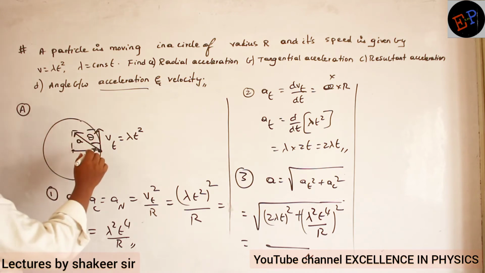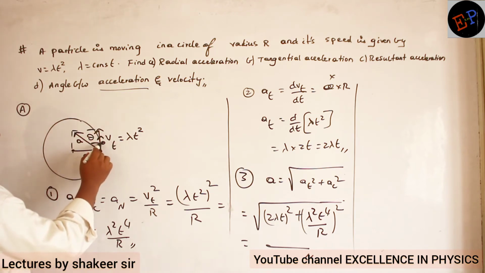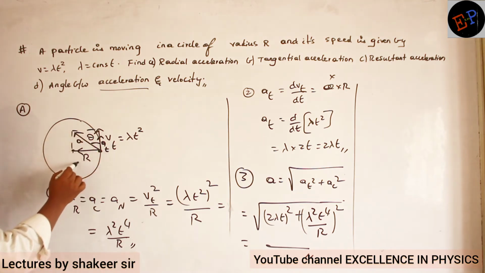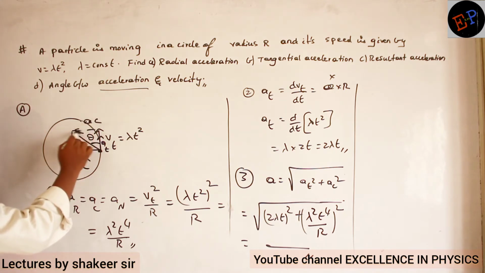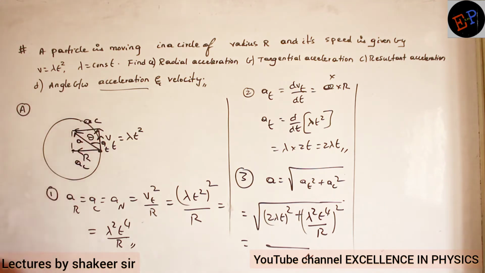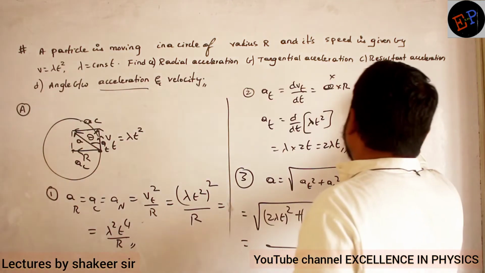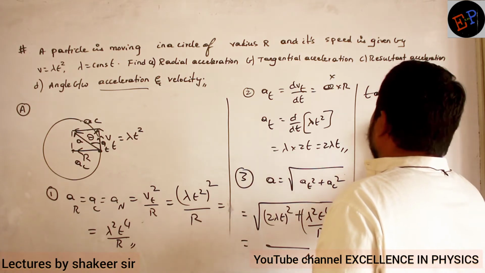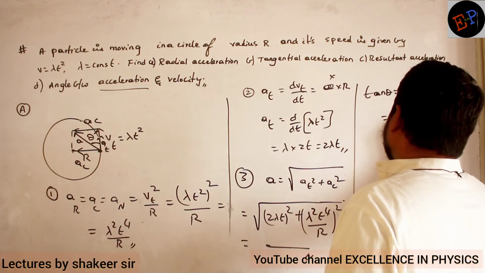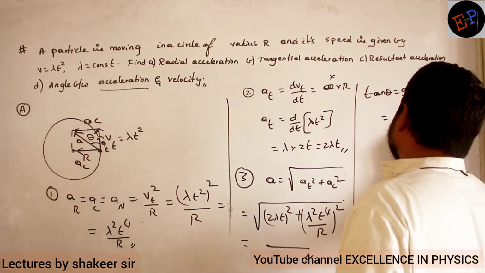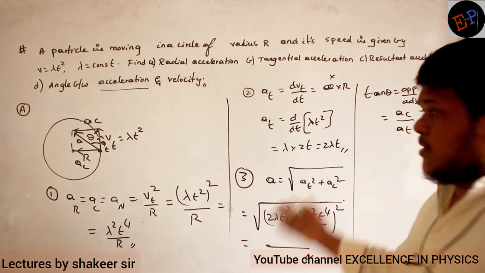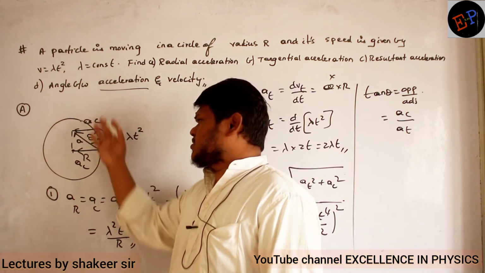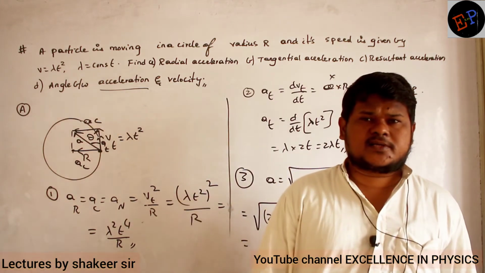See, in the same direction tangential acceleration is also present. AT is also present. And this one is centripetal acceleration. So how can I calculate the theta value? Take tan theta, which is opposite divided by adjacent. Opposite I can take AC, adjacent I can take AT. That's it, AC by AT. That is the angle between acceleration and velocity. This is the velocity direction, which is the direction of tangential acceleration also.